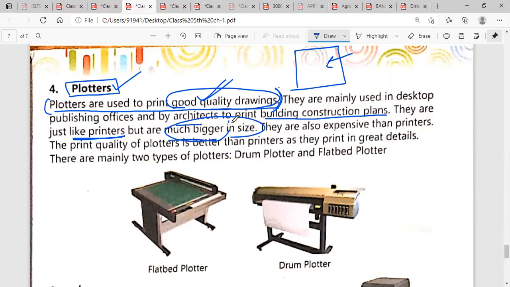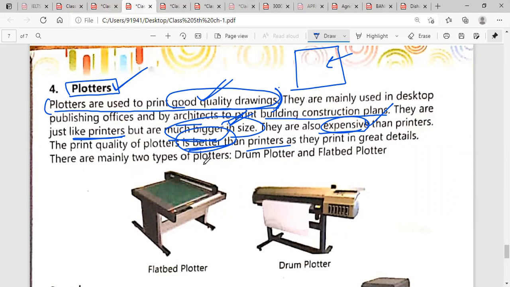But this is the main disadvantage. Printers may be smaller in size, but plotters have a larger size. They are also expensive. This is another disadvantage: they are more costly. The print quality of a plotter is better than the printer, as they print in great detail. Plotters are better than printers. Although we know they are large in size and more expensive, they are better than printers.